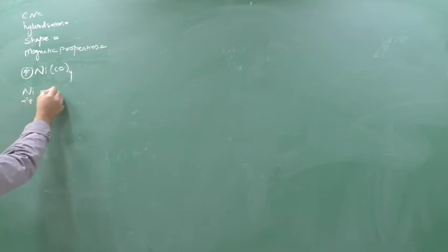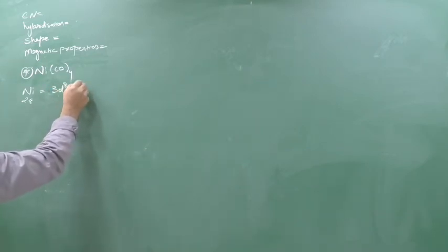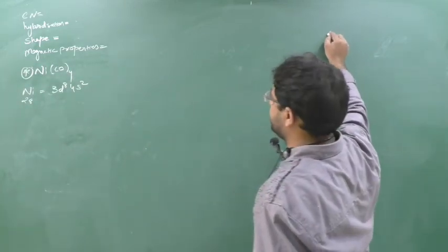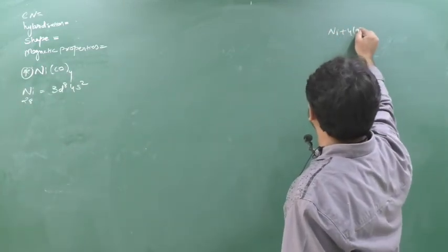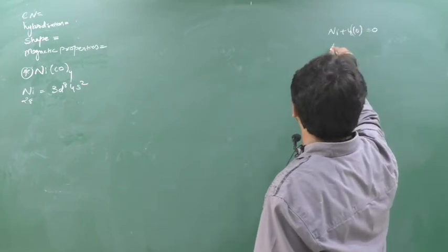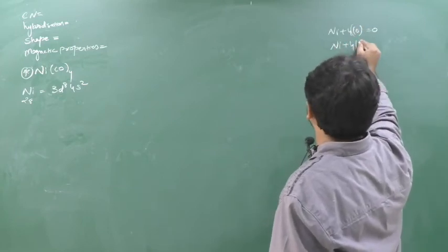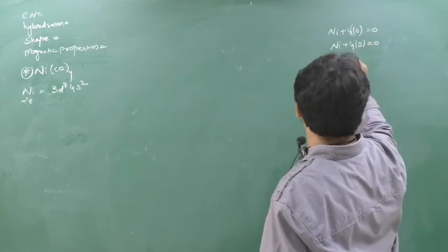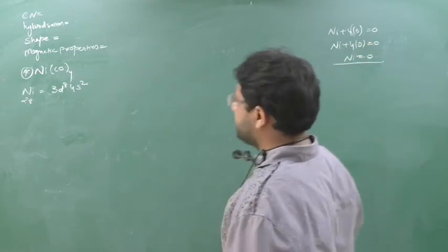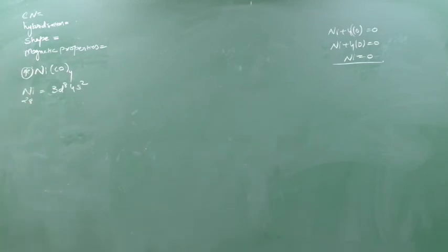Clear? So here nickel's atomic number is 28. That is 3d8 4s2. Yes or no? You can see the electronic configuration yourself. And here, nickel tetracarbonyl, Ni(CO)4, equals 0. Carbonyl is a neutral ligand, 0, so nickel is in the 0 oxidation state here. When nickel is in the 0 oxidation state, the electronic configuration remains as it is.